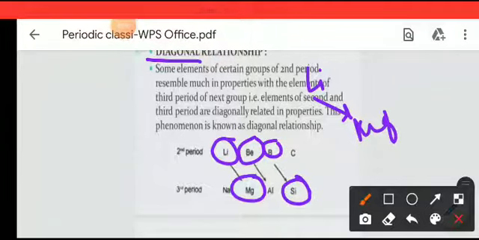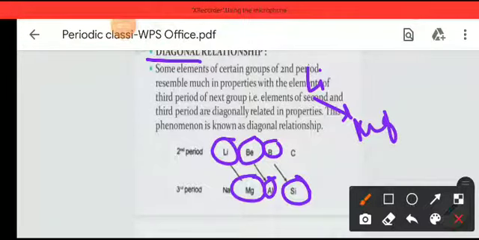All of these are placed diagonally to each other. So there is a resemblance of an element to the element placed diagonally opposite to it, and this relationship is called the diagonal relationship.